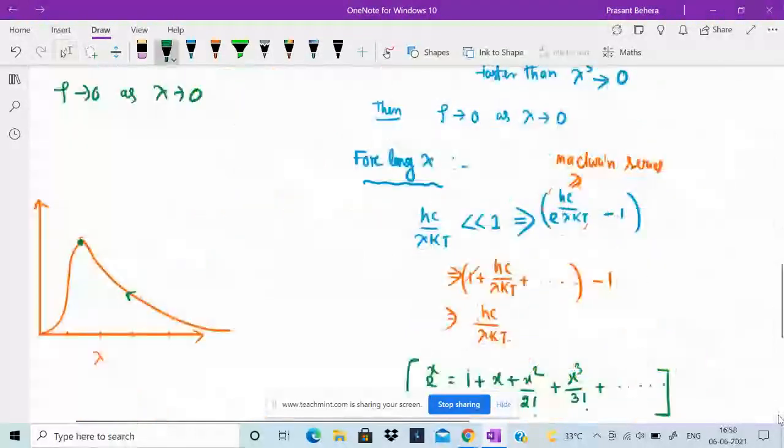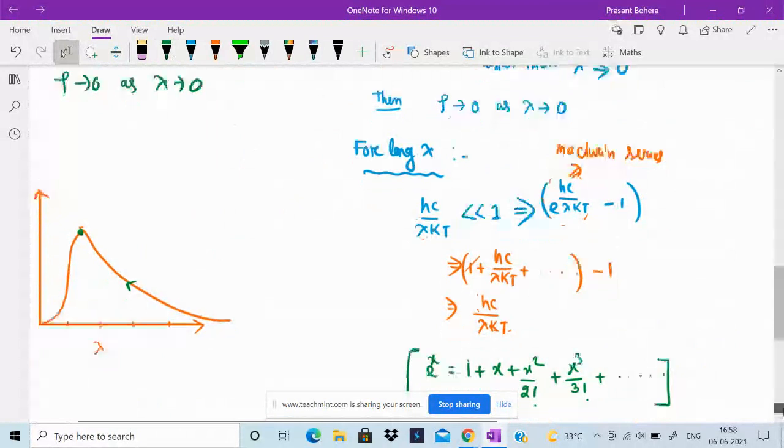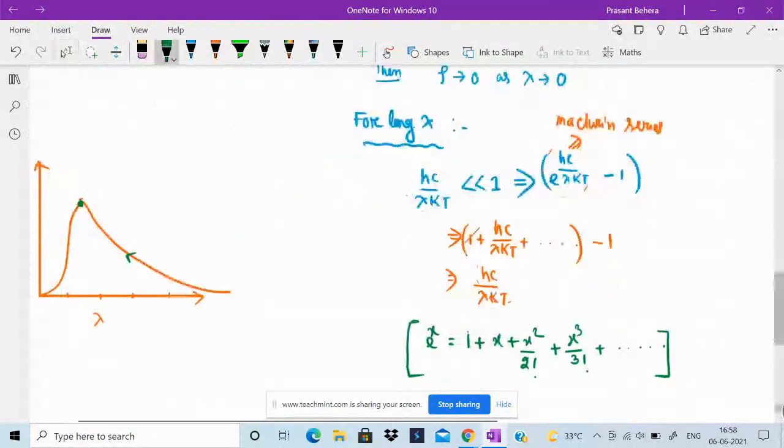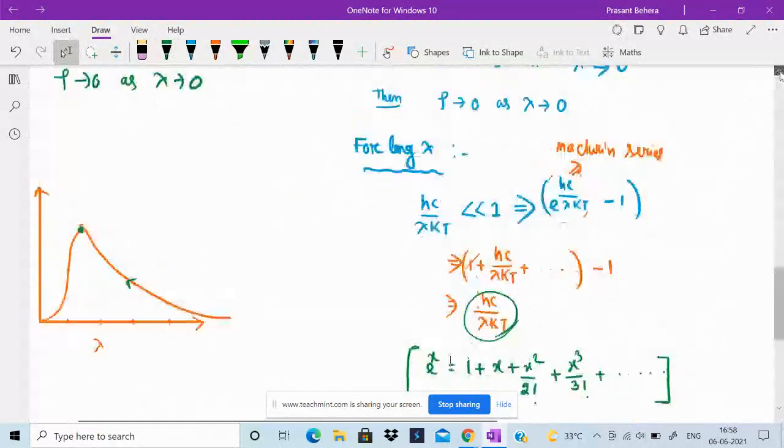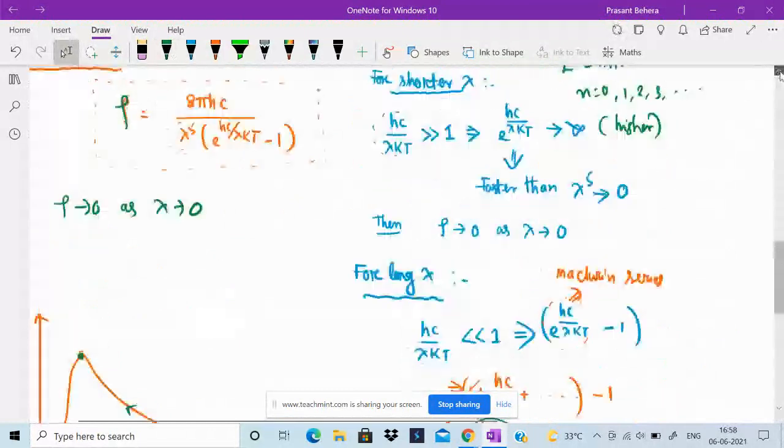Similarly, for longer wavelength, lambda is large, so hc by lambda kt is much less than 1. Hence we evaluate e to the power hc by lambda kt minus 1 by applying the Maclaurin series: e to the x is equal to 1 plus x plus x square by 2 factorial plus x cube by 3 factorial. In this way, e to the power hc by lambda kt is 1 plus hc by lambda kt plus so on, minus 1. So we get hc by lambda kt for longer wavelength, and we put this in the above equation.